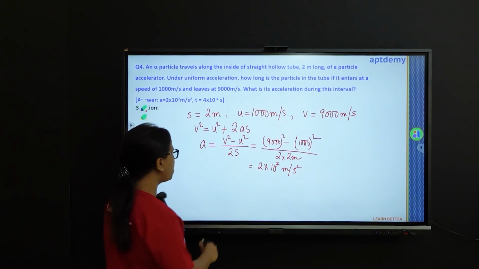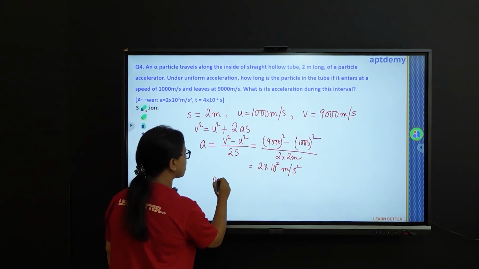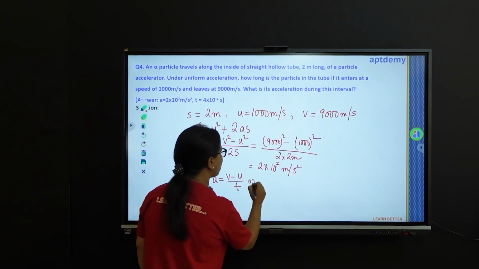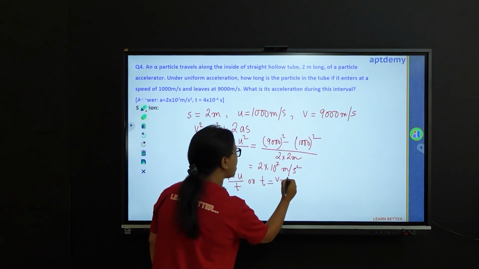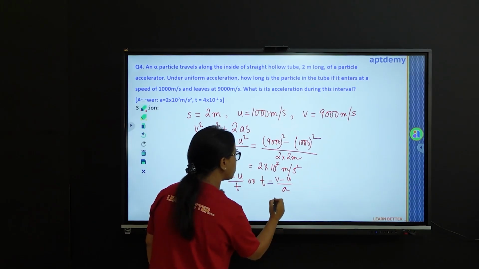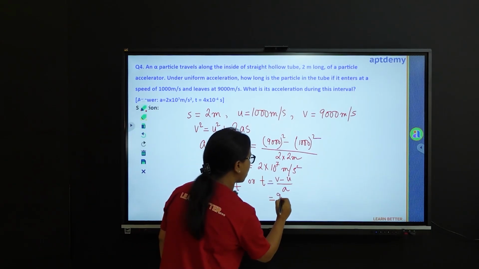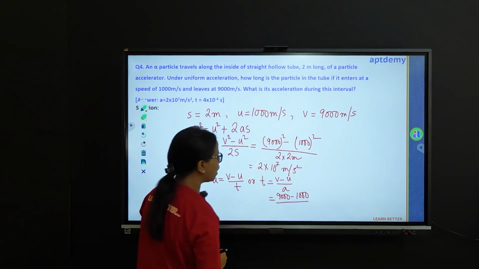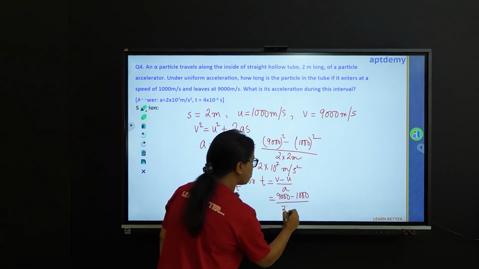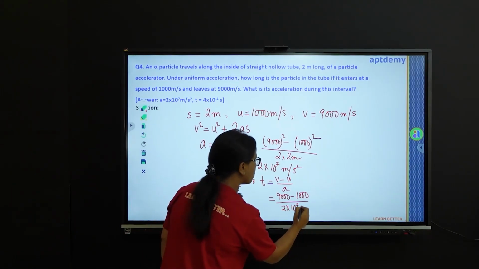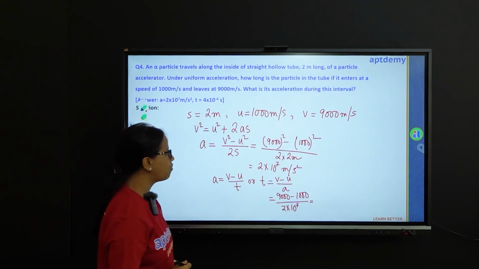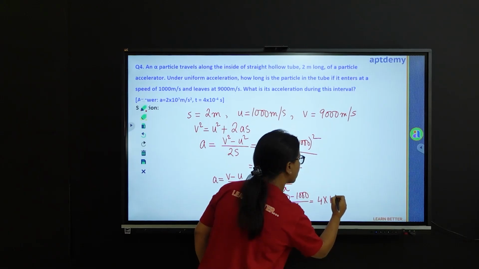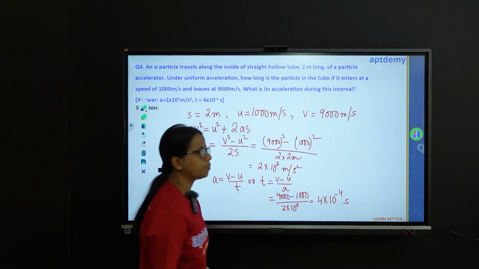Now to find out the time, we will use the definition of acceleration, a equal v minus u over t, or we can write t as equal to v minus u over a. So v is 9000 minus u is 1000 over a, we got it just now, 2 into 10 to the power 7. So this gives us a time of 4 into 10 to the power minus 4 seconds.